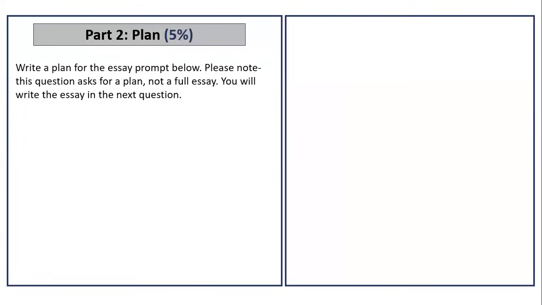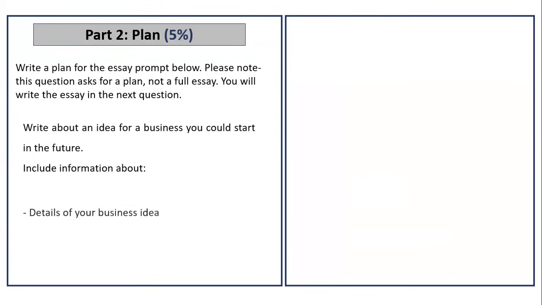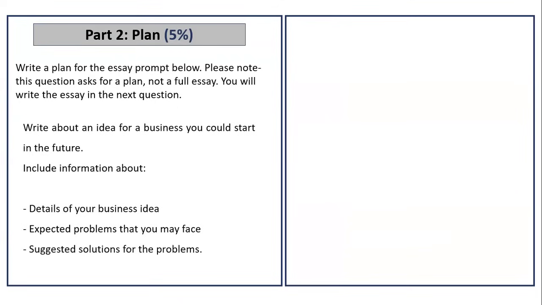Nothing is changed here. Write a plan for the essay prompt. You will see this on the day of the exam. Please note this question asks for a plan, not a full essay. You will write the essay in the next question. They usually write this because some people are confused, because usually in the plan and in the essay, they will see the same bullet points. So what usually happens is that some people are confused. They write the plan in the box of the essay, and they do the opposite when they write the essay.